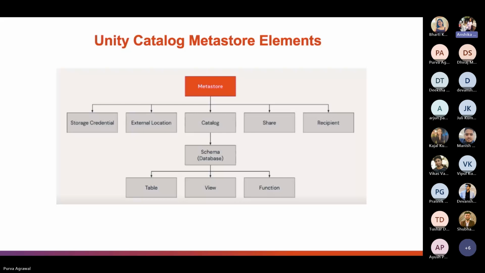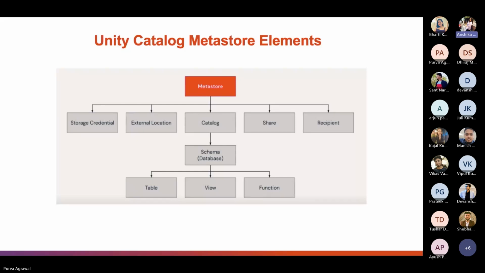The metastore essentially functions as a reference or a collection of metadata and a link to a cloud storage container. The metadata, that is information about the data objects like tables, columns, and data types, for example, as well as the access control list for those objects, is stored in the control plane. This ties the metastore to a cloud region.